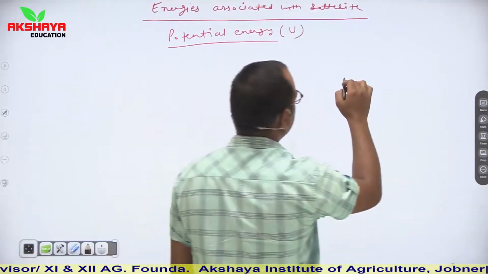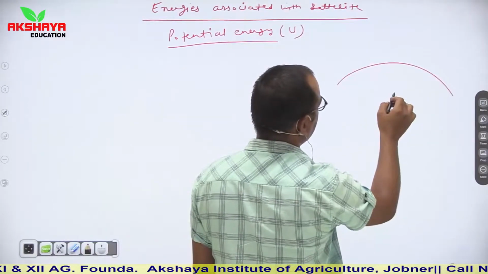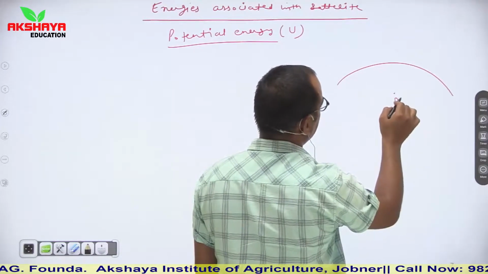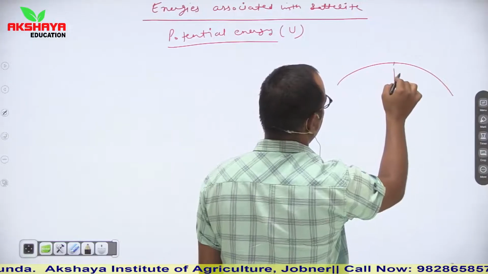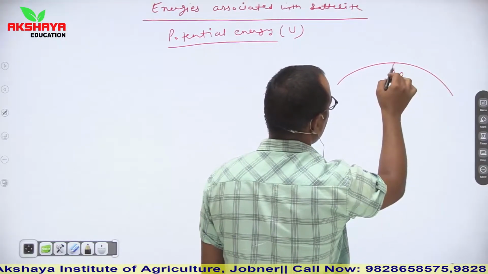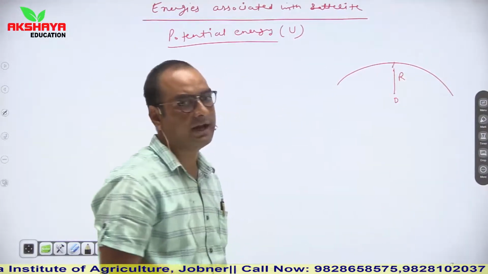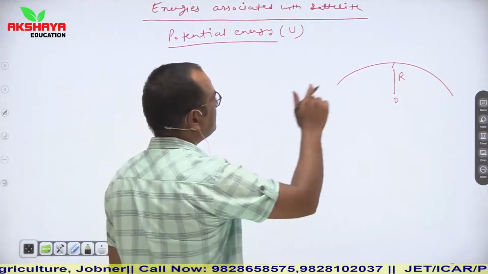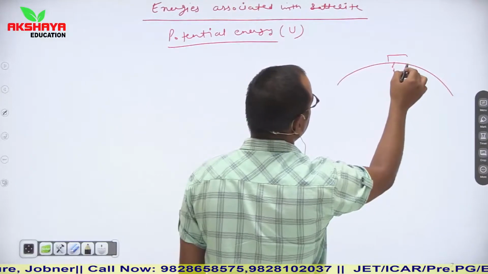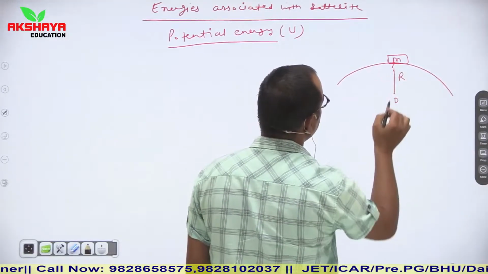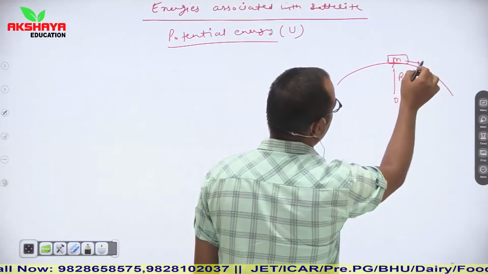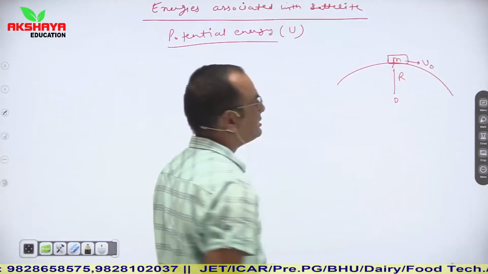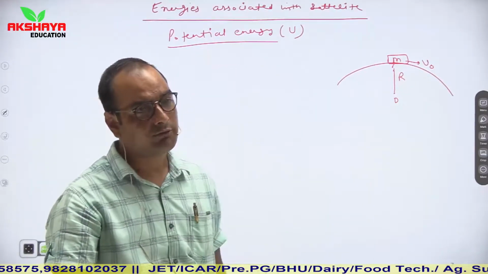So here we are considering a general schematic. Let us say that this is the center of earth, this is the radius of earth, and we are considering that the satellite is revolving just nearby the earth surface. This is the satellite of mass m, revolving in a circular orbit with velocity v naught.